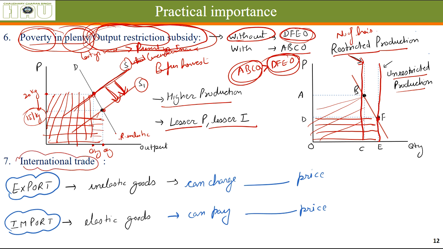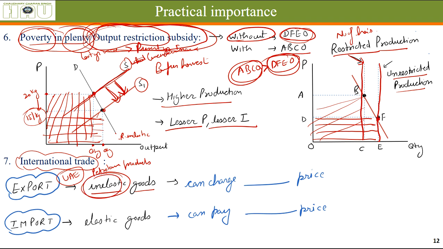This concept of elasticity is also useful in international trade decisions. Let's say we are exporting goods to other countries which have inelastic demand. That means even if the price changes a lot, the quantity demanded will not change a lot. Let's say we are in UAE, which is a large exporter of petroleum products.